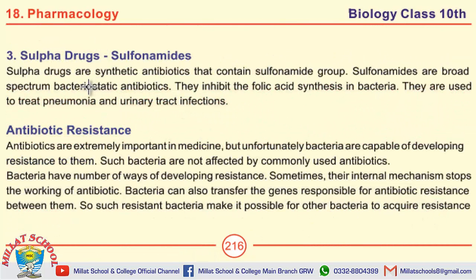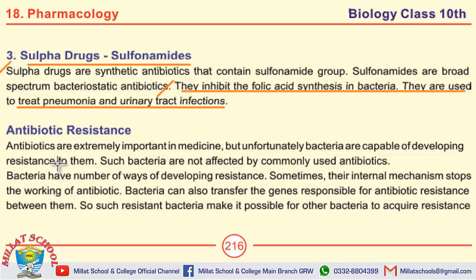Next is the definition of sulfa drugs, sulfonamides. Define sulfa drugs. The answer to this question is there. Next question is: write uses of sulfa drugs or sulfonamides. The uses include: they inhibit the folic acid synthesis in bacteria. They are used to treat pneumonia and urinary tract infections. Well, these were some of the types or groups of antibiotics.